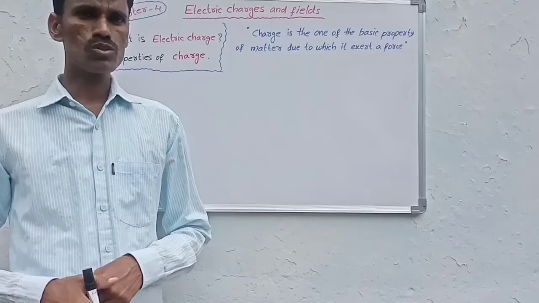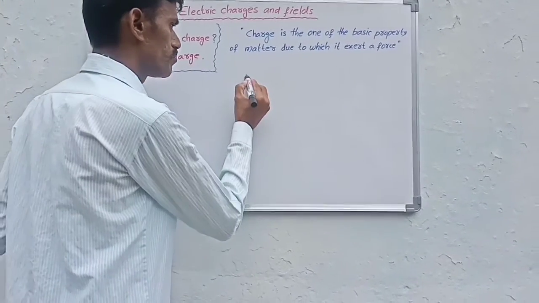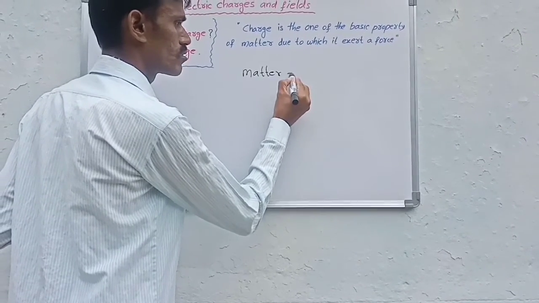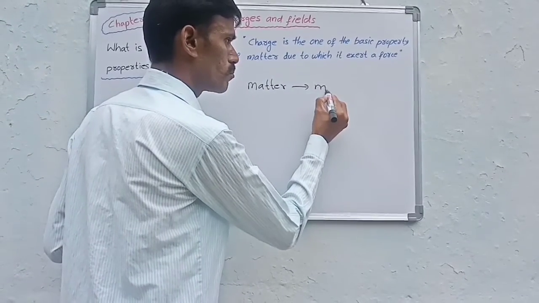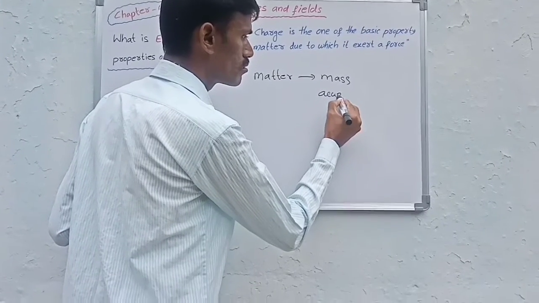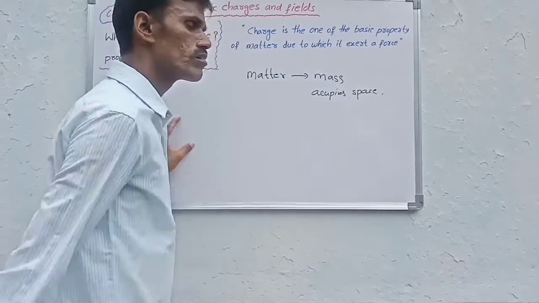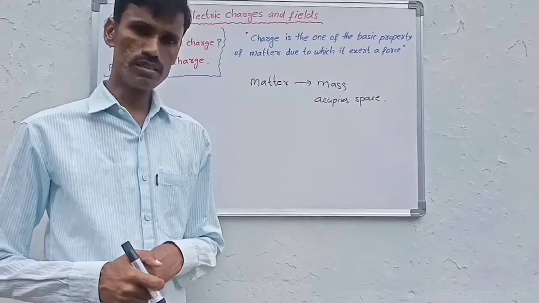All of us know that matter consists of mass and occupies space.